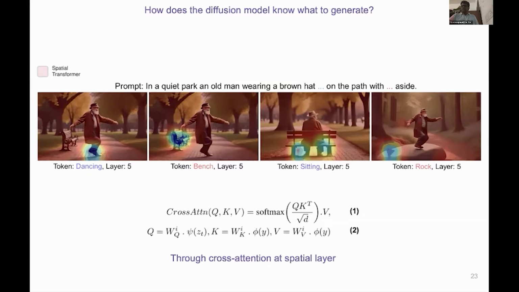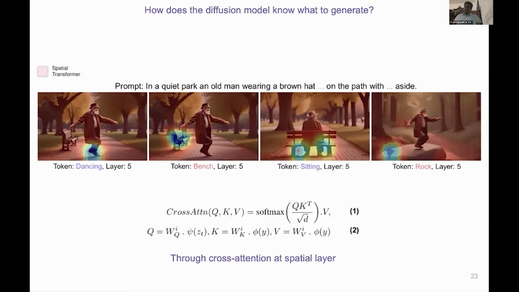You can see the dancing token light up around the man's legs in the first image. And bench lights up where the bench is, where the man is sitting. Rock similarly localizes the rock. So the model does know where things should go.